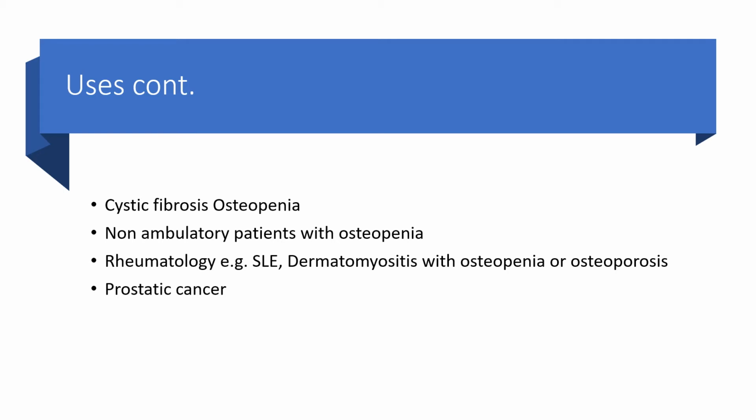Also useful in cystic fibrosis, osteopenia, in non-ambulatory patients with osteopenia. In rheumatology, for example, in systemic lupus erythematosus, dermatomyositis with osteopenia or osteoporosis, alendronate will be very helpful. In prostatic cancer, alendronate would be very helpful.